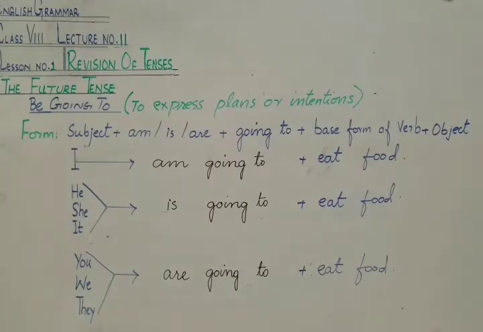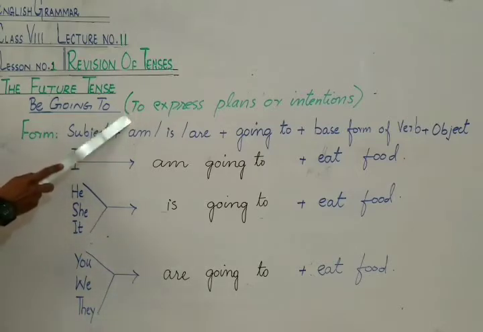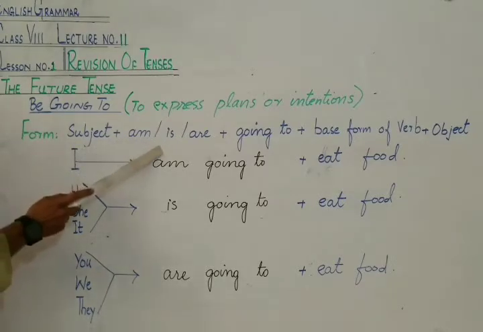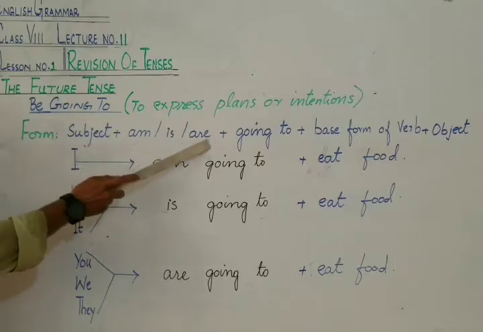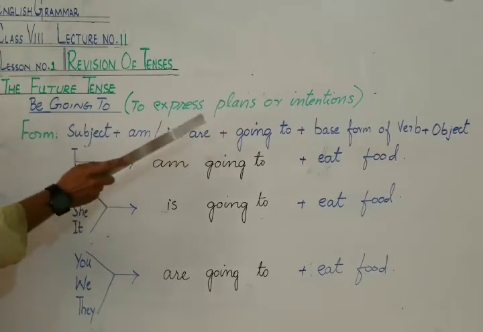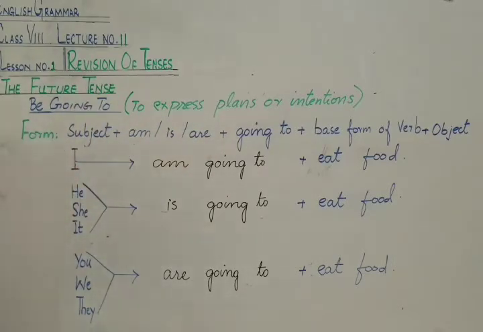Now let's talk about be going to. Be going to is used to express plans or intentions. We make its form with a subject plus am, is, are plus going to plus verb in its base form.